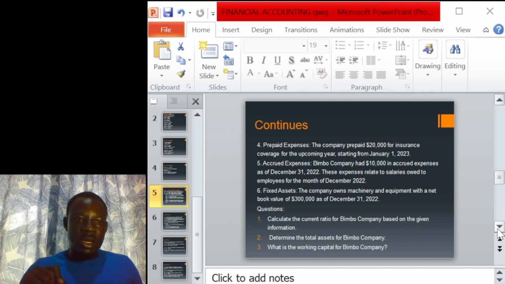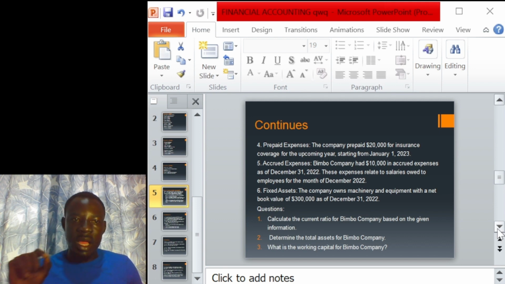Prepaid expense. What is prepaid expense? Is it a liability or an asset? For your information, prepaid expense is a current asset. Why? Because the money has been paid, but services have not been rendered. It means that that money is still for the business. When we come to accrued expenses, it's a current liability because it is an expense that at all costs we are going to pay off, and we are going to pay off because the services have already been rendered.